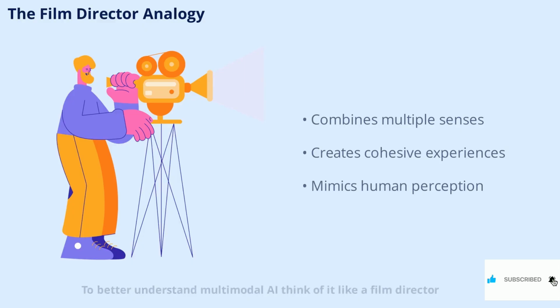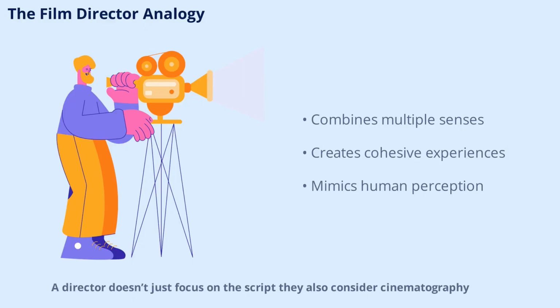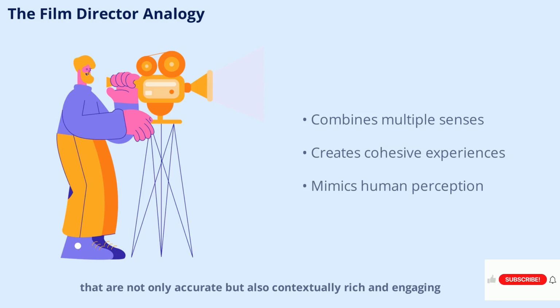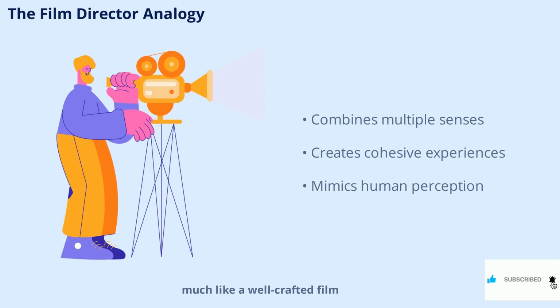To better understand multimodal AI, think of it like a film director. A director doesn't just focus on the script, they also consider cinematography, sound design, and editing all at once to create a cohesive movie. Similarly, multimodal AI brings together text, visuals, audio, and even timing to form a unified understanding. This analogy helps us appreciate how multimodal AI can create outputs that are not only accurate but also contextually rich and engaging, much like a well-crafted film.